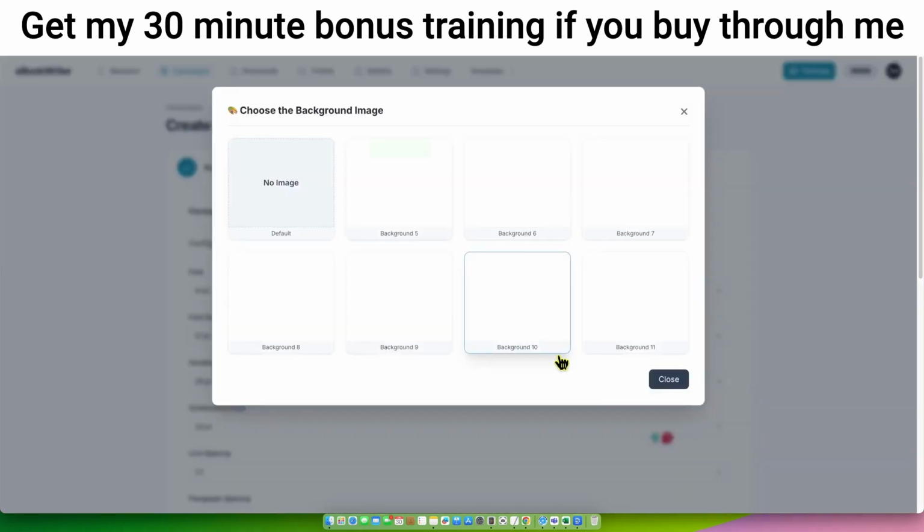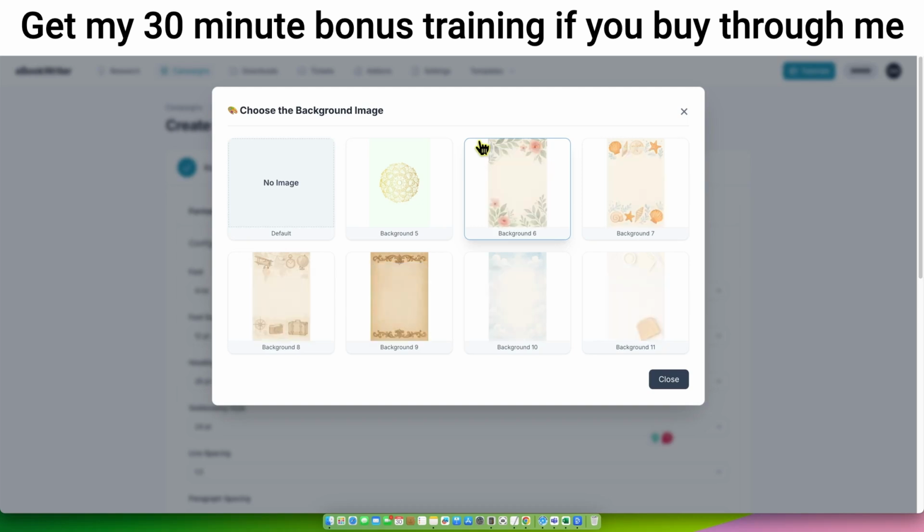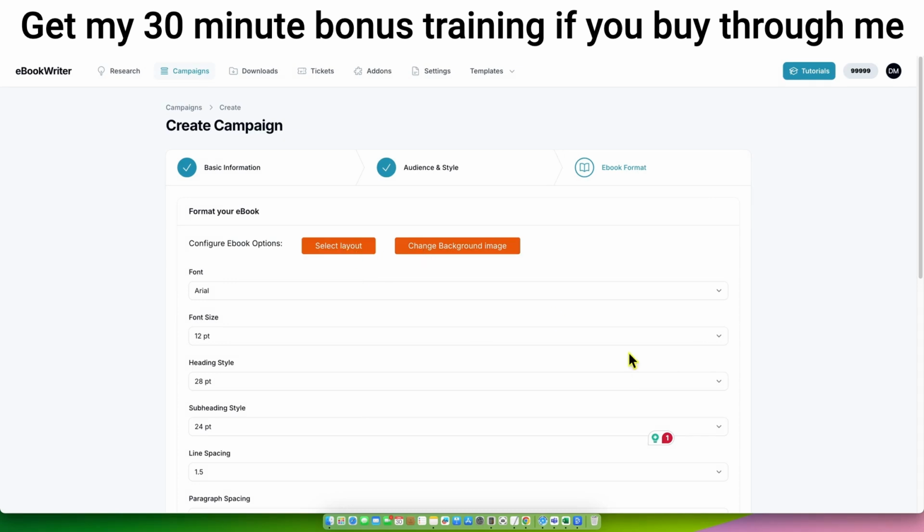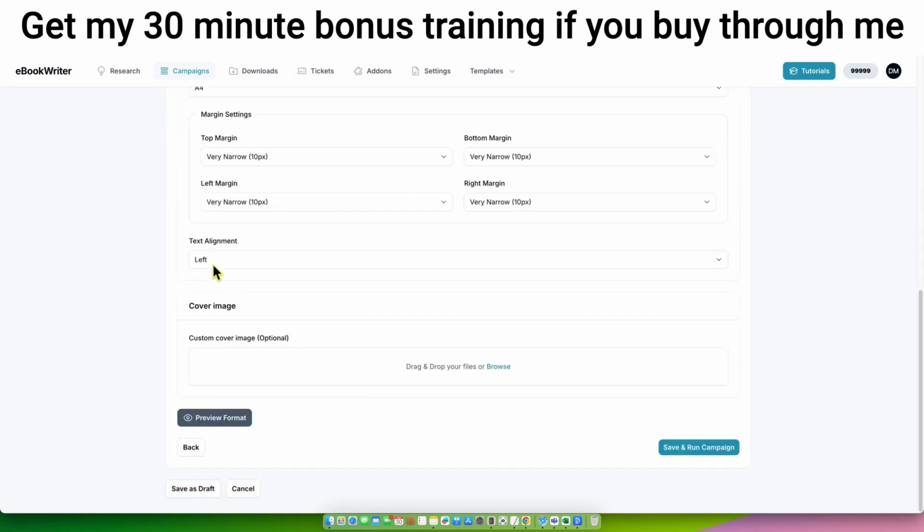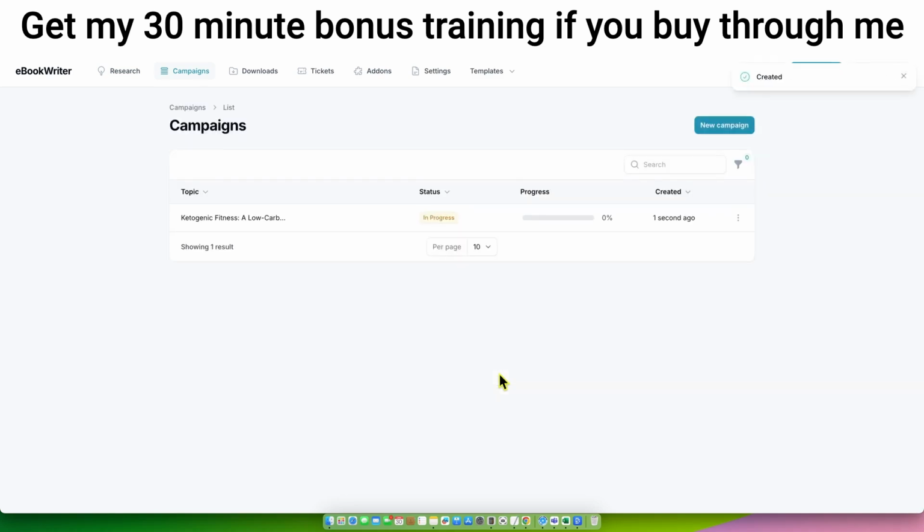And then you have a background image. You can upload a background image as well. They have some default ones to choose. None of them really fit with fitness. So I'm going to go ahead and not choose any of those, but you can upload your own image, which is cool, but we're going to leave it as no image. And then that's it. And then we have our text align, cover image, custom image. You can upload your own image if you want, or it's going to create our cover image for us. If you don't upload one right there, it's going to go ahead and create one for us. Save and run the campaign. And it's going to run this for us.